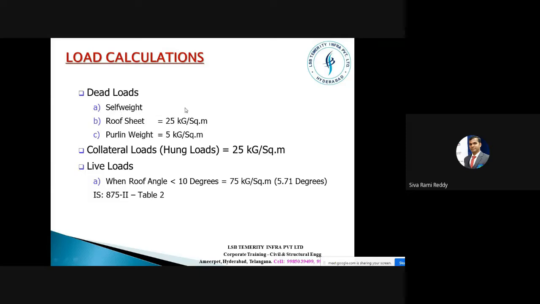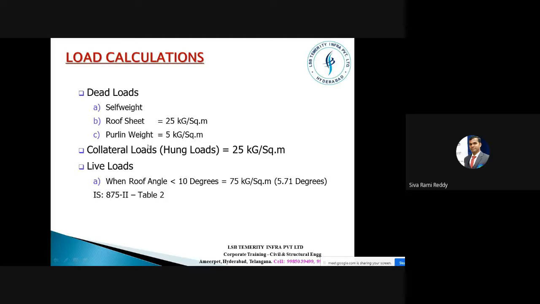Self weight is dead load only. Then roof sheeting is 25 kg per square meter. We are not going to model the sheeting in our STAAD Pro. That's why whatever components are not being modeled in STAAD Pro, those loads have to be manually calculated and applied.